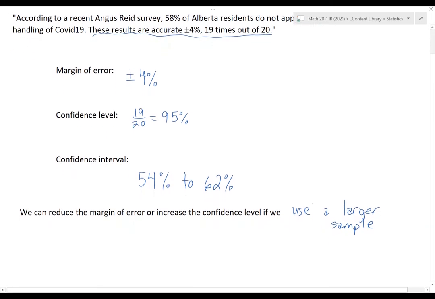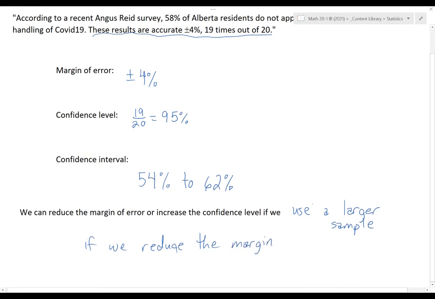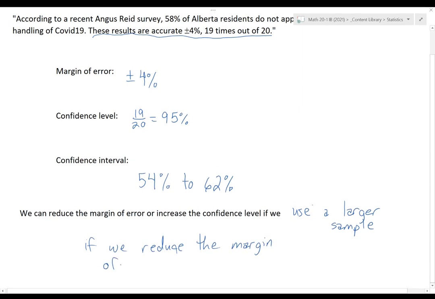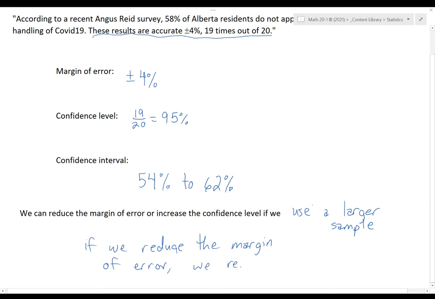Another thing to note is the relationship between them. If we reduce the margin of error, then we also reduce our confidence level. And the reason for that is we can now be less confident that the data is found in this smaller interval.